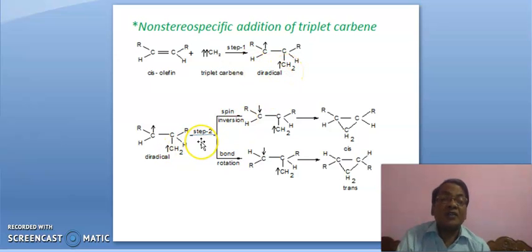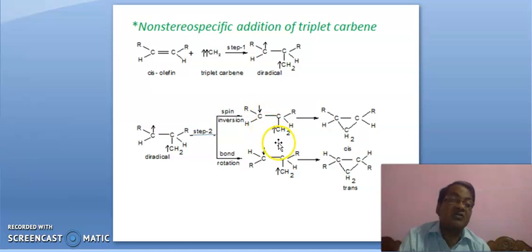Now in second step, it is step 2, two phenomena may occur. First, spin inversion, second, bond rotation. In spin inversion, this electron having clockwise spin changes into anti-clockwise spin. Then this electron will recombine with this electron.